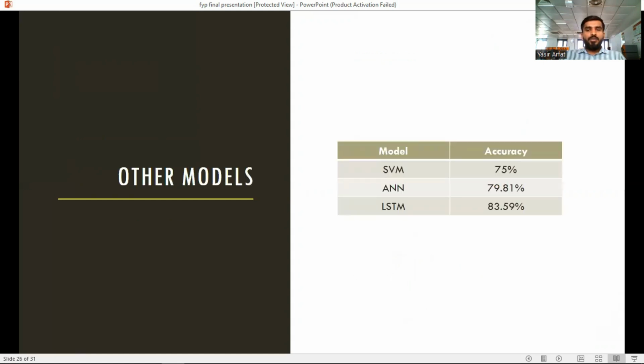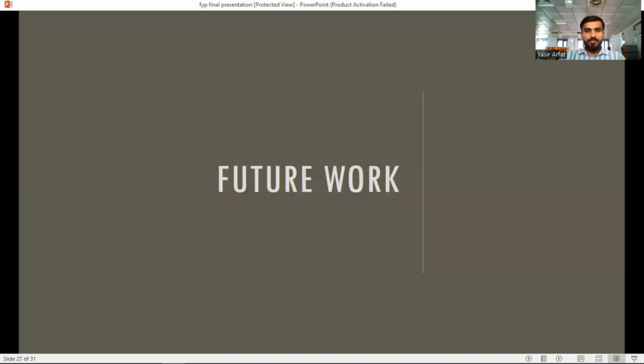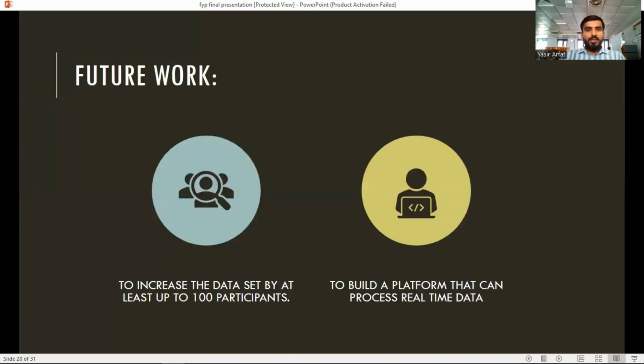The other models we used are SVM, ANN, and LSTM architecture, and their accuracies are 75%, 79.81%, and 83.59%. So the future work, what we are going to do is increase the data set by at least up to 140 seconds, and build a platform that can process real-time data, which will help patients who are depressed identify their depression.